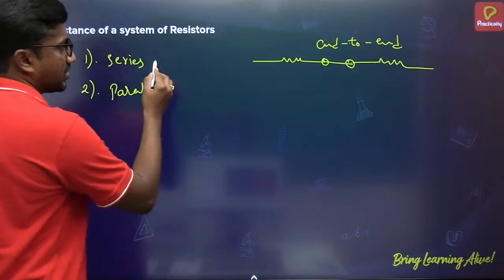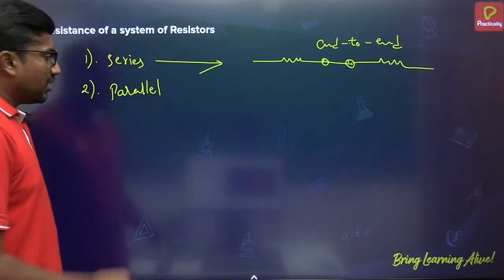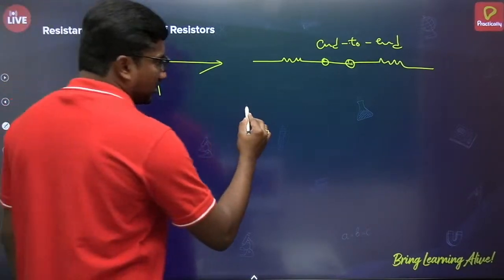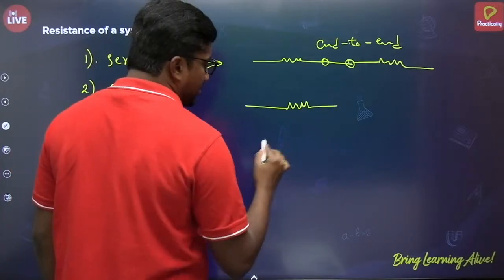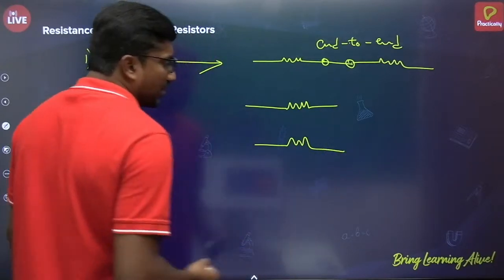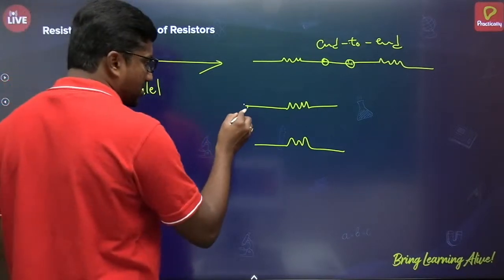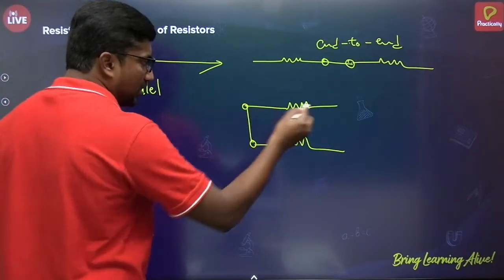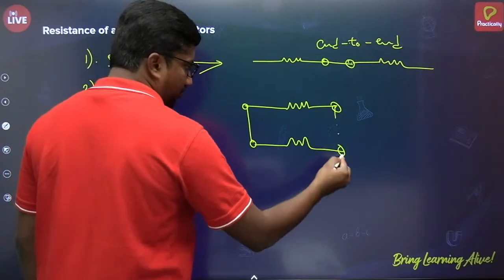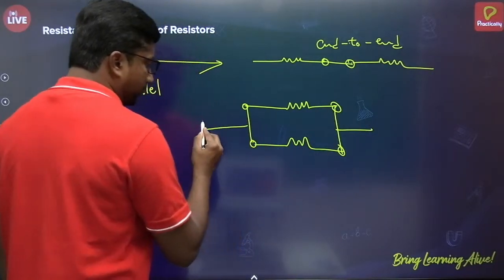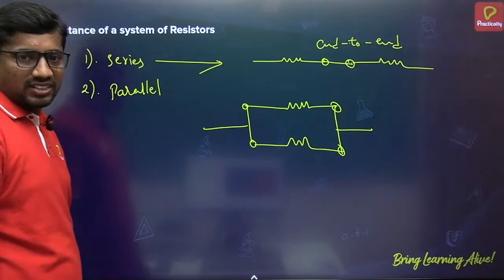End to end connection is series connection. Parallel connection, if suppose same resistors I will take, similar ends are joined simultaneously. So these are the 2 ends, right? Similarly, these are the 2 ends. If I join like this, then that will be parallel connection.